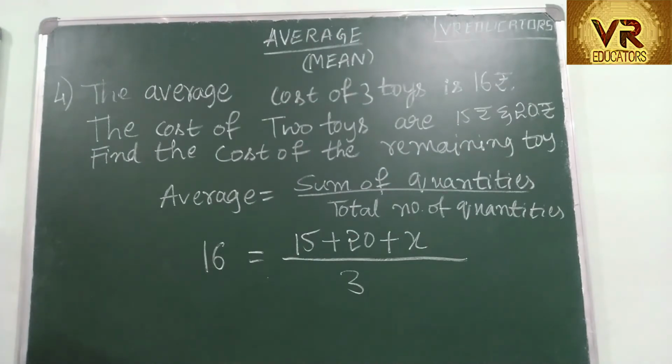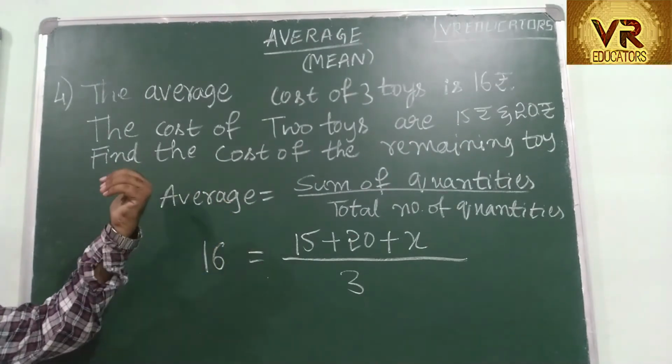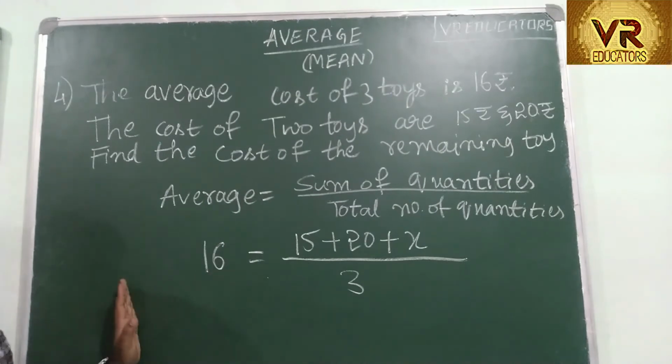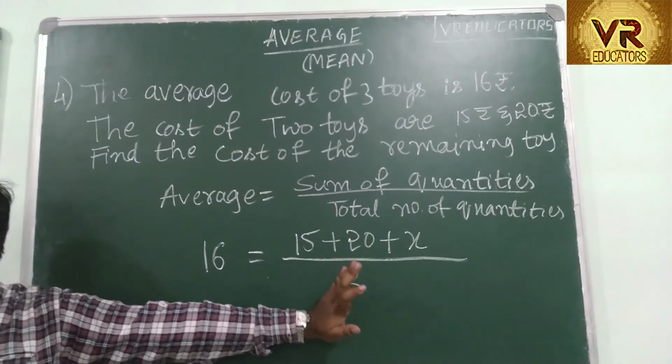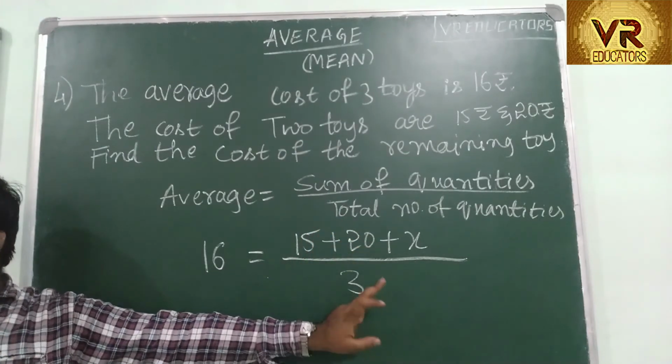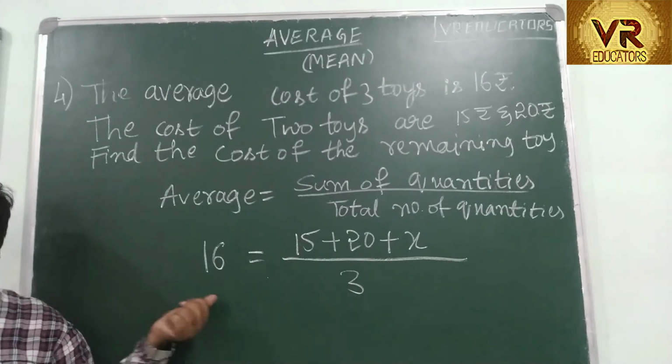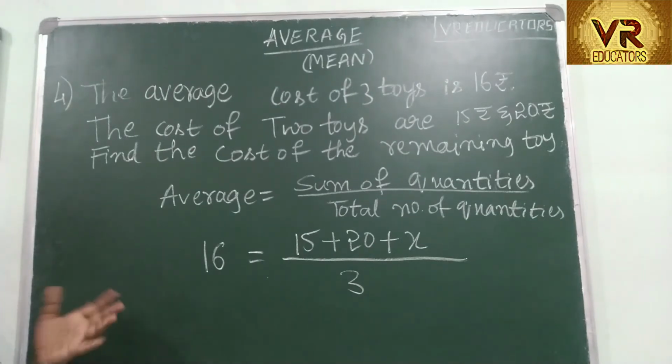Okay? This is similar to the previous problem. Now, this is the left hand side, this is the right hand side. On the right hand side, you have a division by 3. If you shift it towards the left hand side, it becomes multiplication.